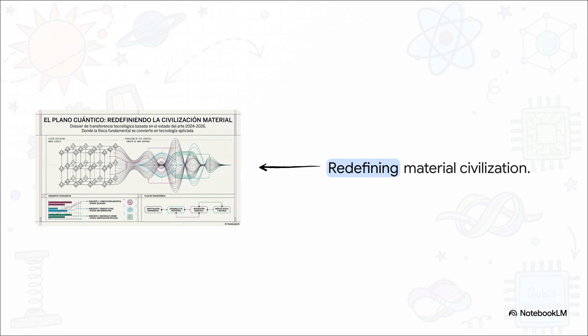Notice that rigid, highly structured crystal lattice. That right there is classical order. That is the physics our entire current civilization is built on. But as you follow the progression through the phase transition, you see it shifting into continuous wave functions. We are looking at the fundamental redesign of material civilization, moving from static, fixed structures to highly dynamic quantum states. It's a complex, honestly beautiful transition, and it establishes the overarching blueprint for everything we are about to explore. Take a second to really let that visual sink in.